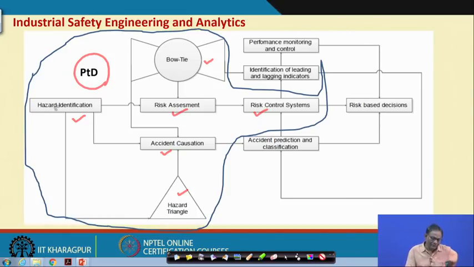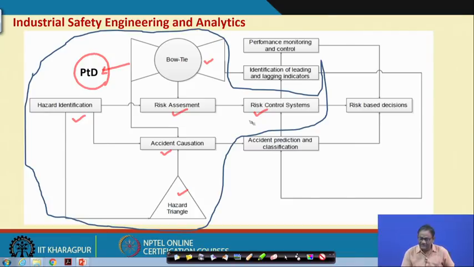I told what is hazard identification, followed by hazard triangle. Then using hazard triangle I showed you how accident causation can be done using safety domain ontology, and then I said that there will be risk, individual and societal risk, and there is a risk assessment process, and we will discuss different hazard identification techniques and analysis techniques. Primarily under risk assessment, we will be discussing fault tree analysis and event tree analysis. These two collectively give you another tool called bow tie, and this bow tie is a beautiful tool for implementing PTD.